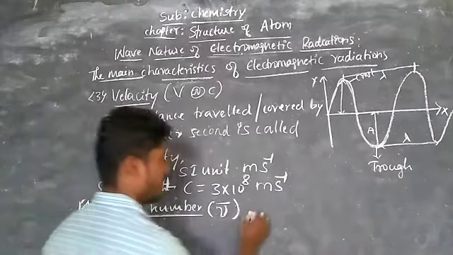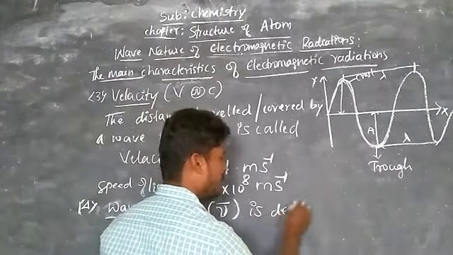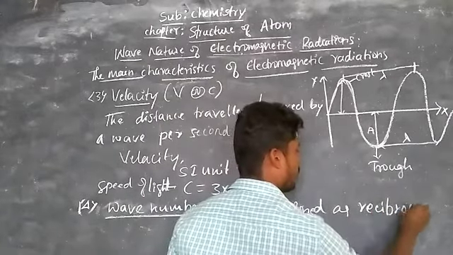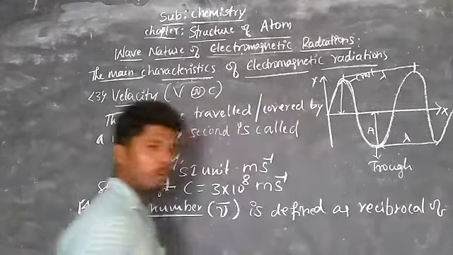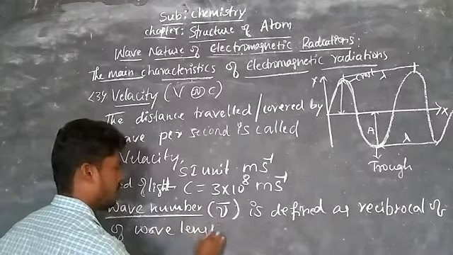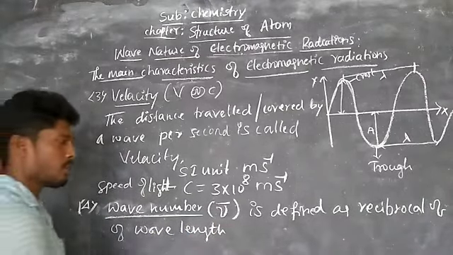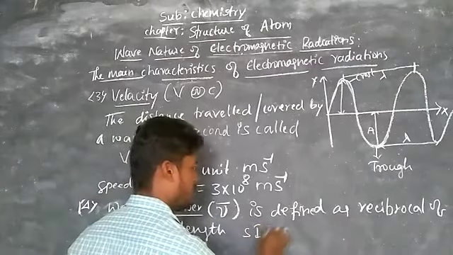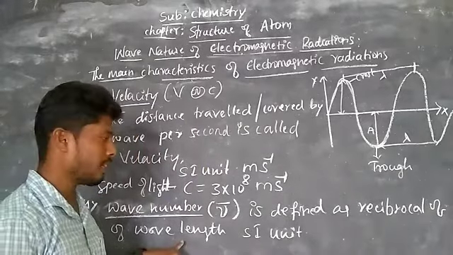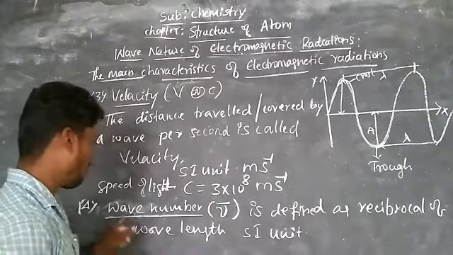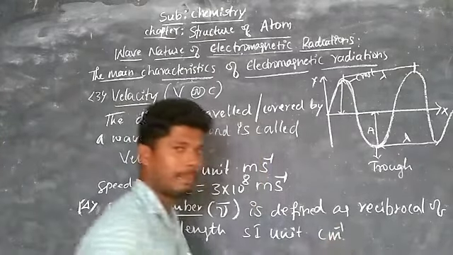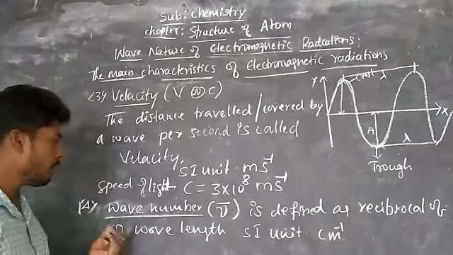So wave number is defined as the reciprocal of wavelength. The SI unit for wave number is inverse, that is, per centimeter. This is the SI unit of wave number.